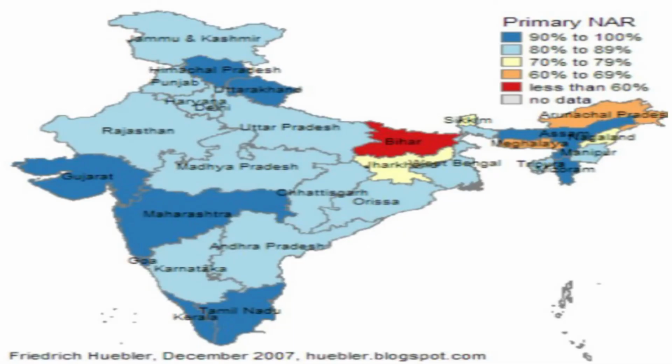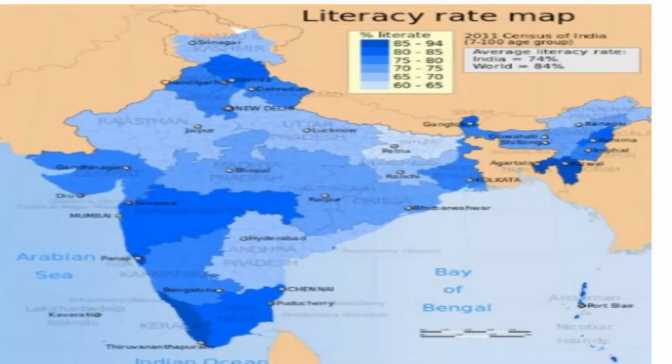The map showing the primary difference amongst different states of the country. In the danger zone is Bihar. We have the literacy map again.